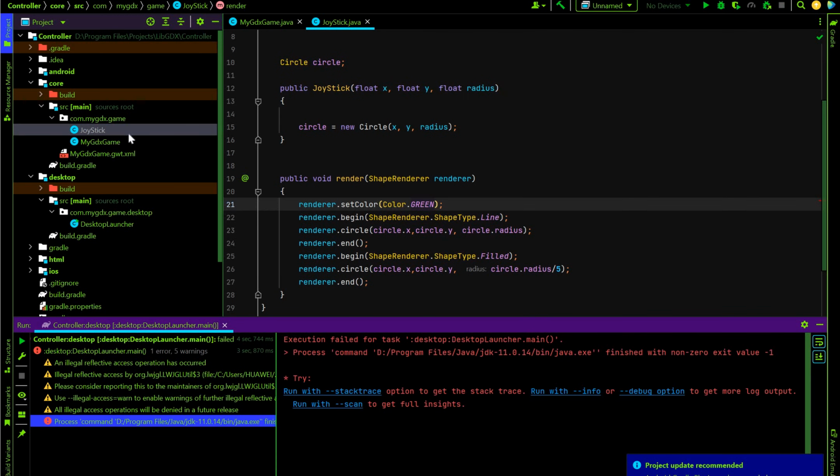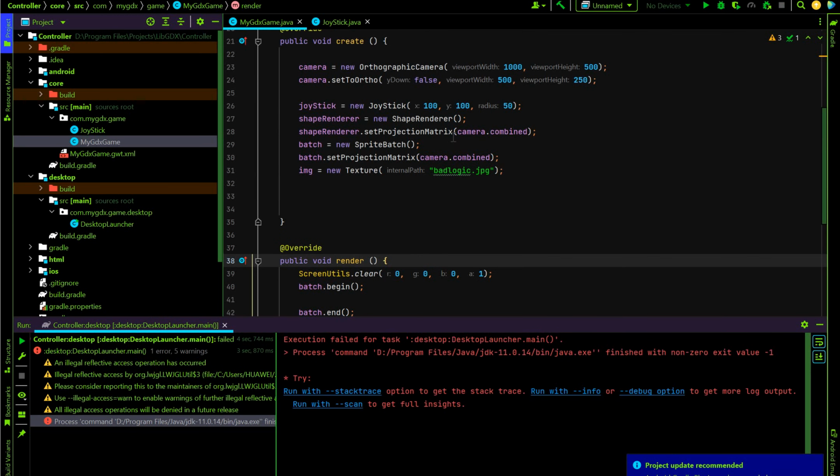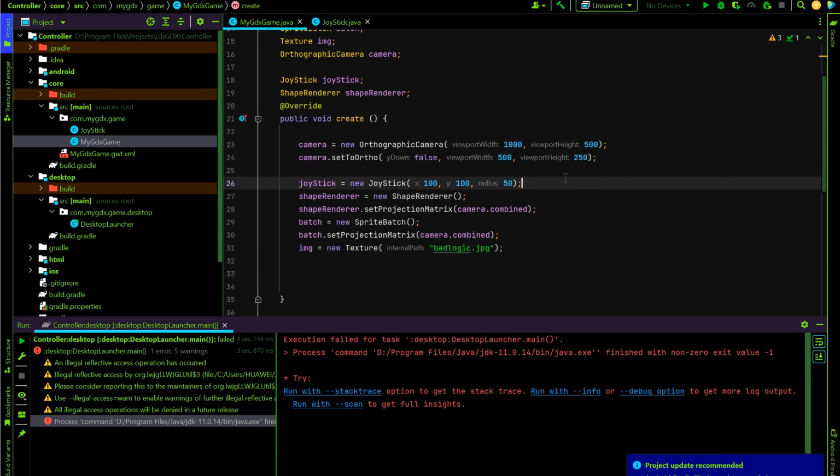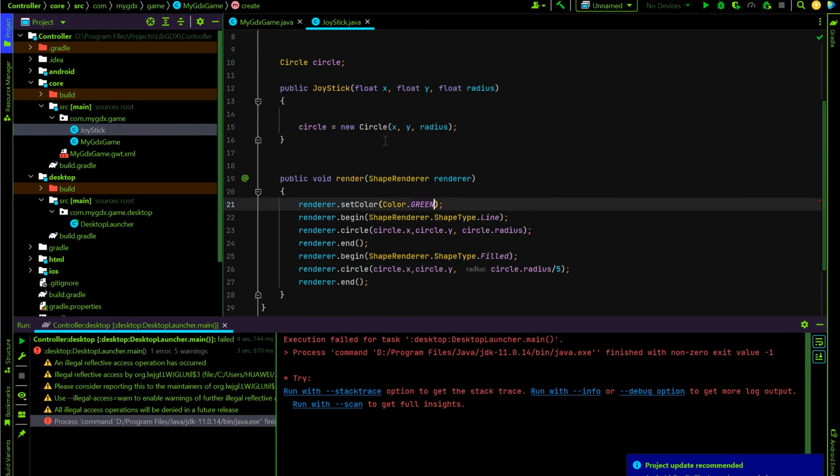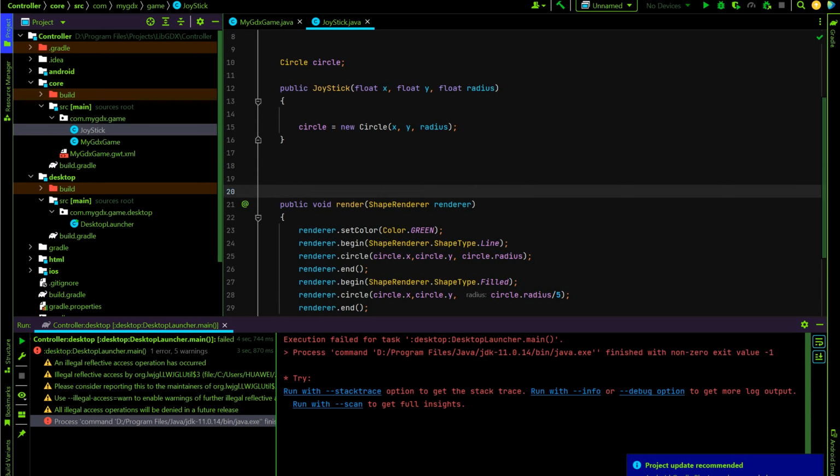Now, how to move this? Guys, actually, first we have to update the joystick. That means we have to create the update method. Public void update.